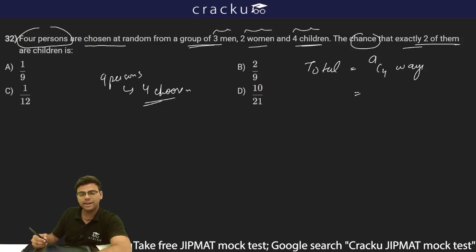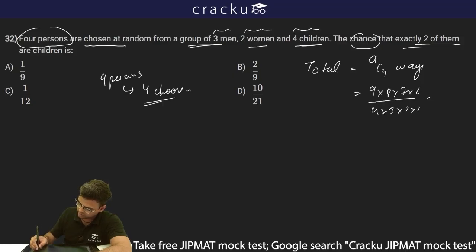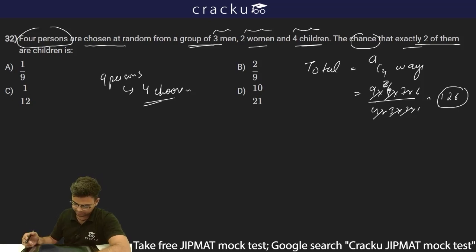Or I can write 9 into 8 into 7 into 6 divided by 4 into 3 into 2 into 1. Simplifying, 9 into 7 is 3 into 7 after cancelling. So the total number of ways is 126.